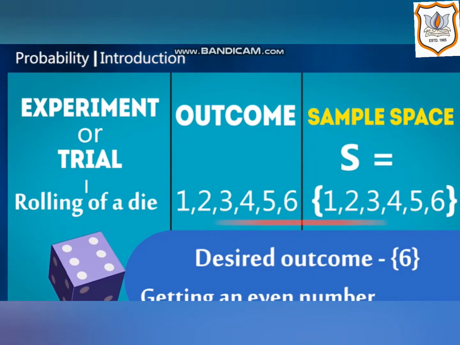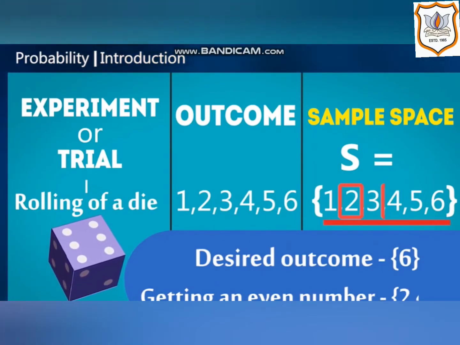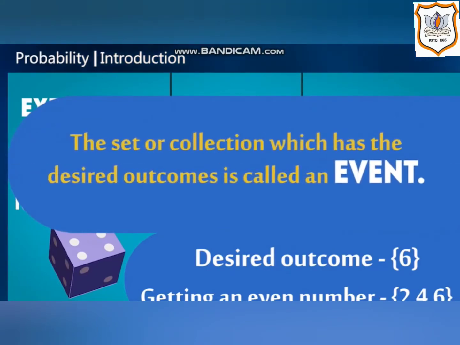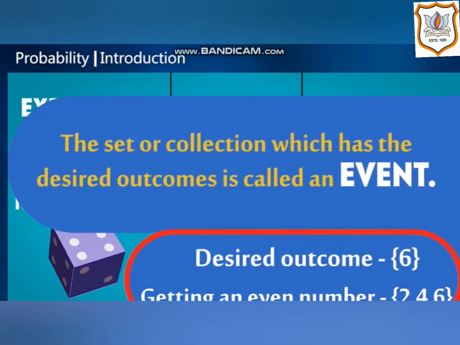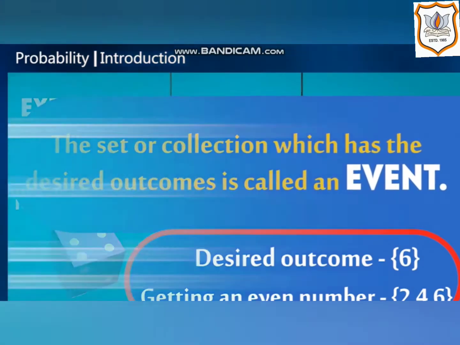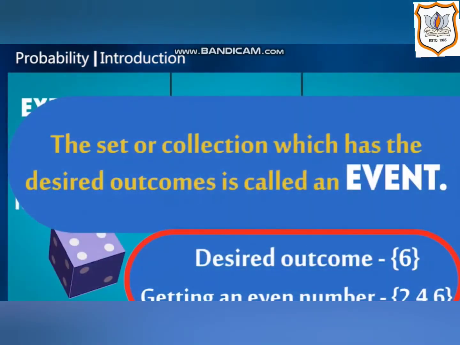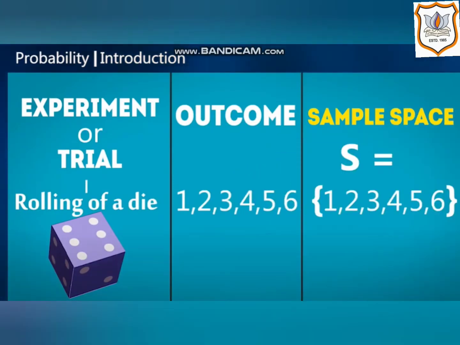Here, in the experiment of rolling a dice, we get 1, 2, 3, 4, 5, 6. The set of the collection which has the desired outcome is called an event. The desired outcome is 6. The science behind the prediction of some term is called an event.